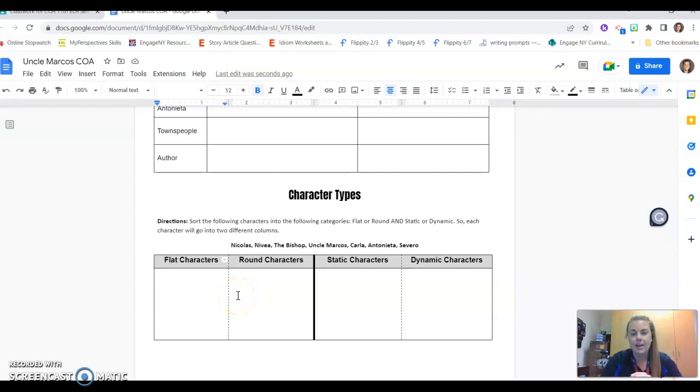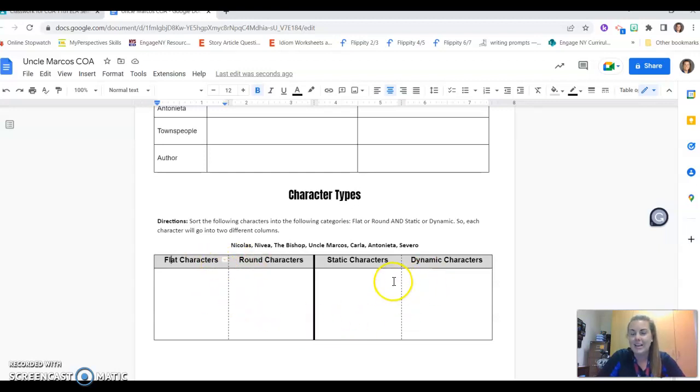Remember, flat and round is how well we know the character. Flat means they kind of fit a stereotype. You can describe them in one word, and that's pretty much their whole personality. Like they're just the bully, and that's all we know about them. Or they're the loyal best friend, and that's all we know about them. Round characters, we know their backstory, we know their history, we know why they are the way they are, we know where they come from. They're more complex. So how well do you know the character?